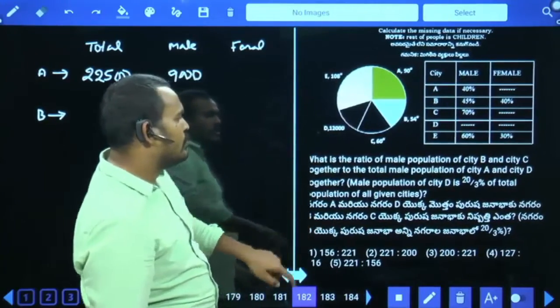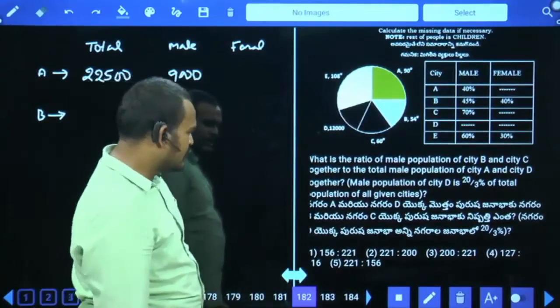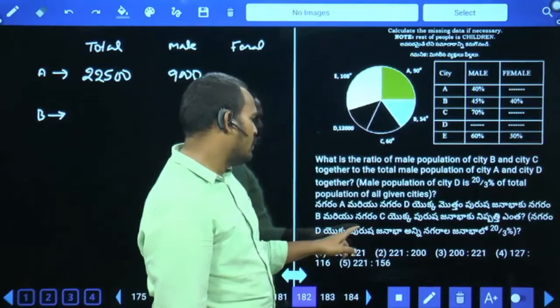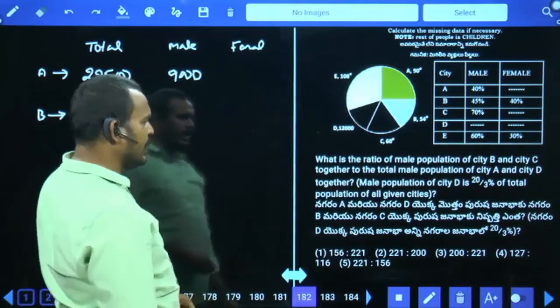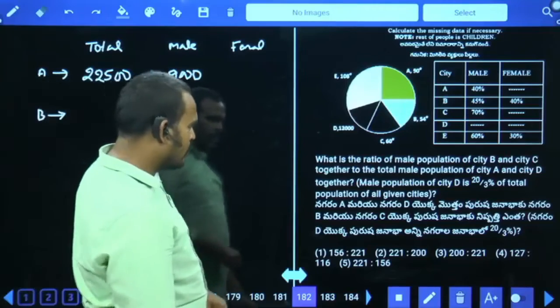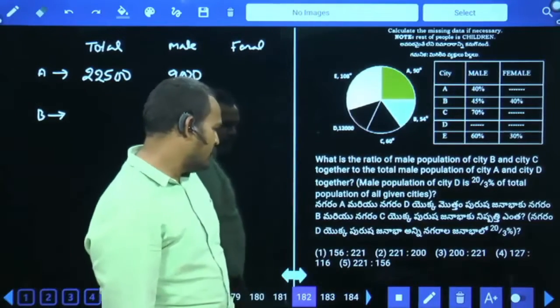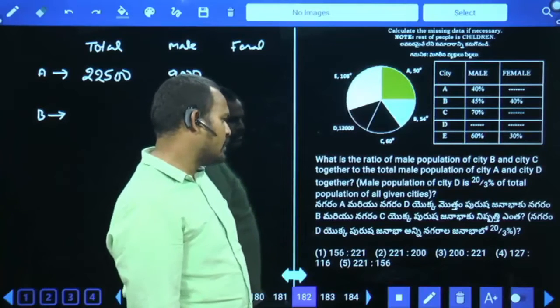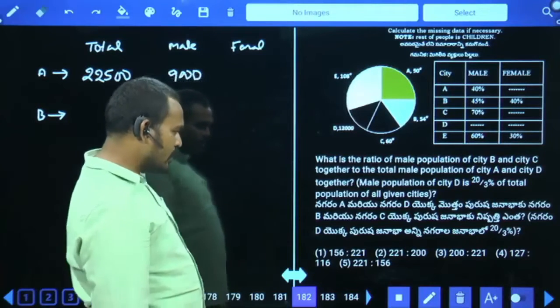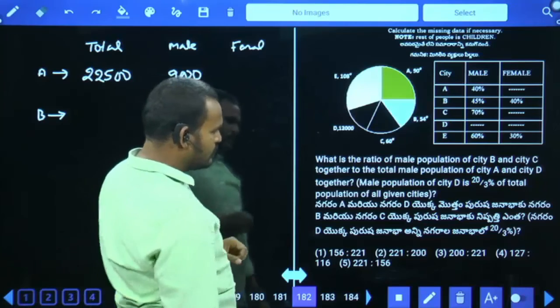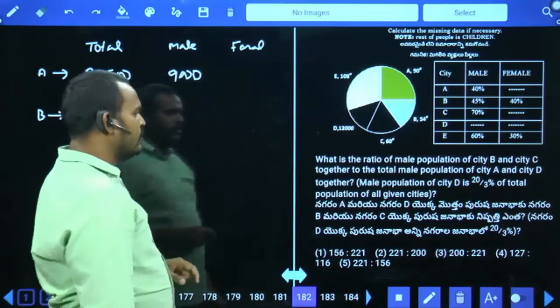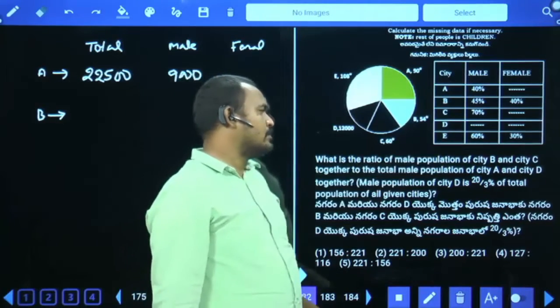What is the ratio of the male population of city B and city C together to the total male population of city A and city D together? Here male population of city D is 20 by 3% of the total population of all the given states together. First of all, what is the ratio of the male population of city B?